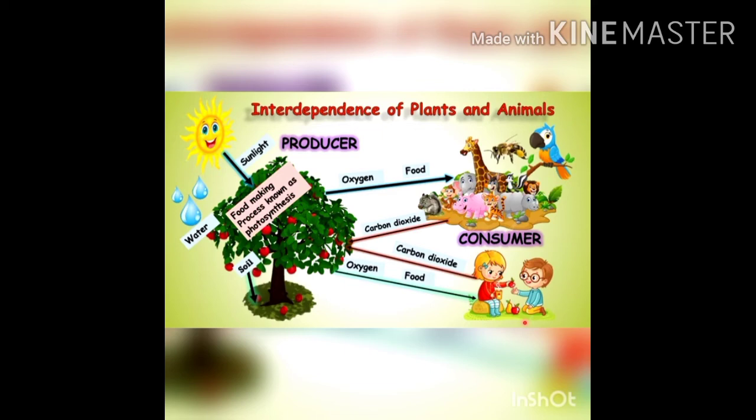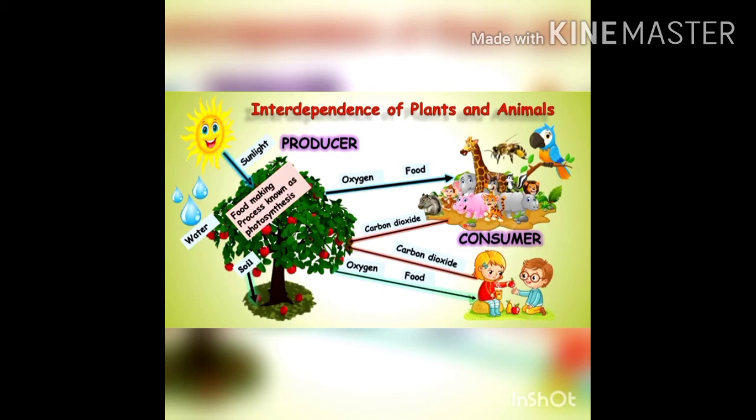Basically, we say animals get energy from plants, as animals are dependent on plants for food. That is why they are known as consumers, because animals cannot make their food for themselves.